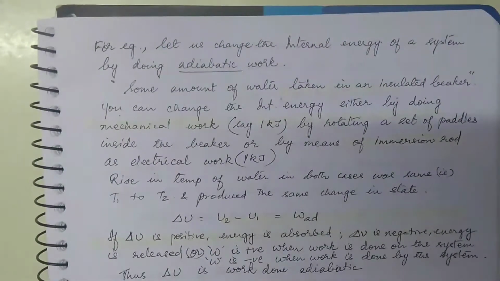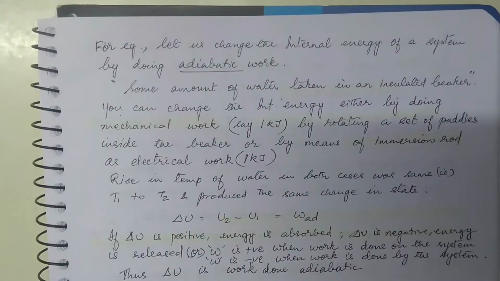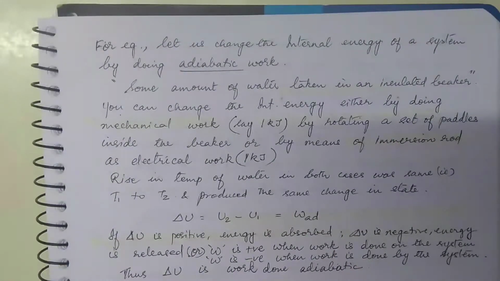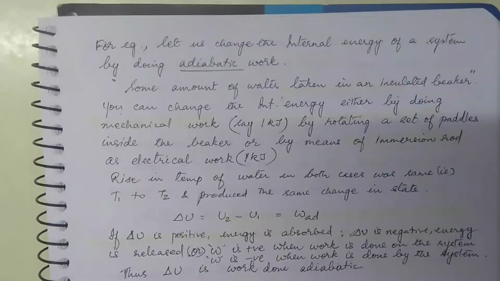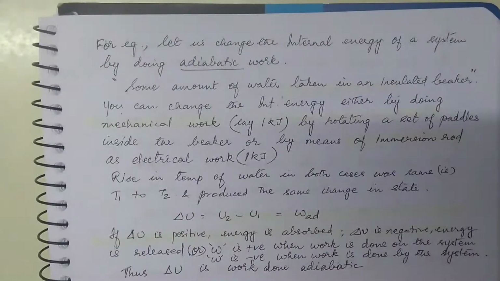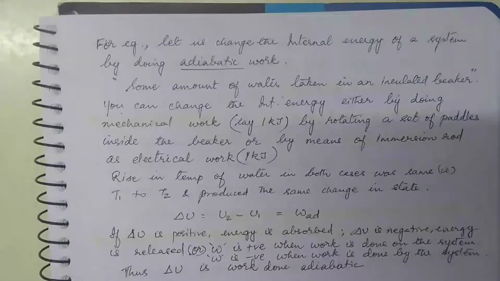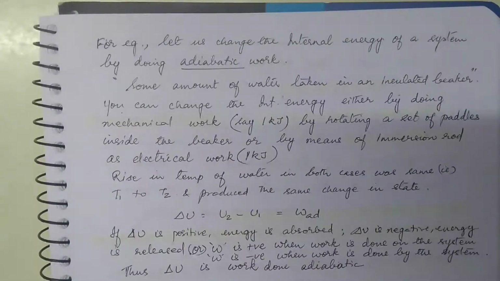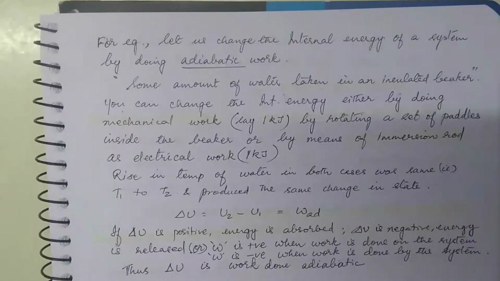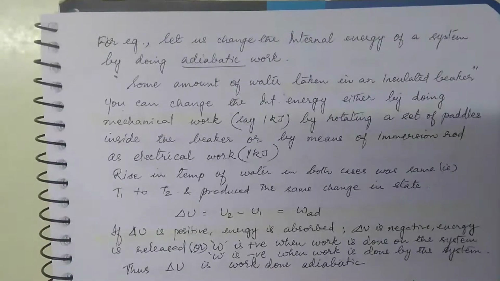Now, for example, let us change the internal energy of a system by doing some adiabatic work. Adiabatic work, what I told you, is that it has insulation around it. So heat can neither go into the system nor can it come out of the system. Something like a thermos is considered to be an adiabatic system. Okay. Now let us do work on it.